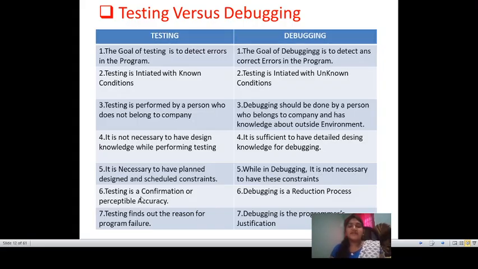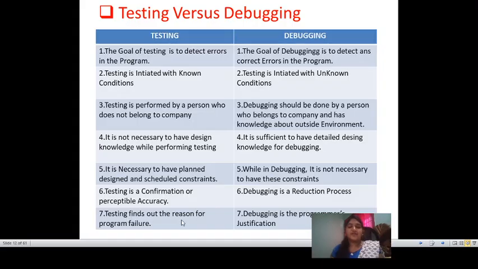Next, testing is a confirmation or perceptible accuracy. Debugging is a reduction process. The accuracy can be perceptible, or the confirmation should be performed based on the test. When the tester has completed the test, there is a confirmation. If the tester has used some tools, there is a confirmation. But in debugging, the only process is reducing the errors. The reduction process will be done in debugging.